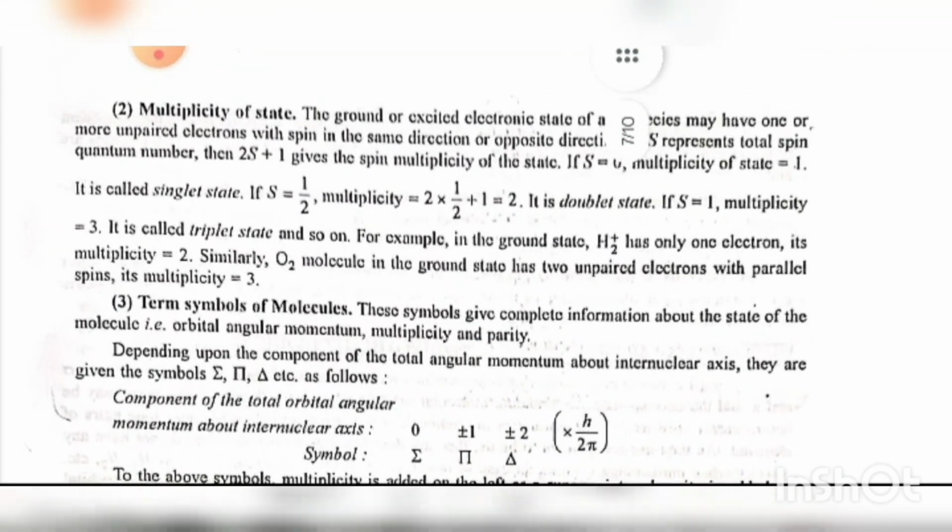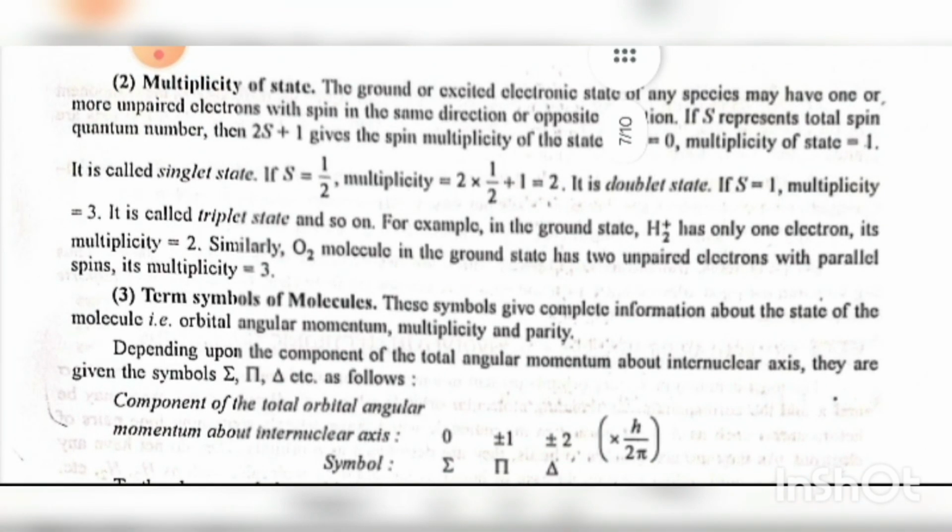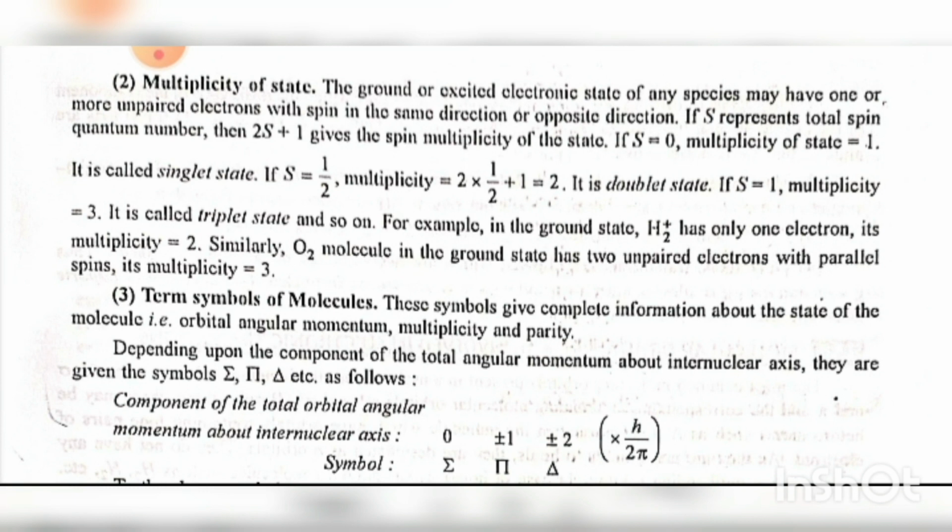Second is multiplicity of state. The ground or excited electronic state of any species may have one or more unpaired electrons with spin in the same direction or opposite direction. If S represents the total spin quantum number, then 2S plus 1 gives the spin multiplicity of the state. If S equals 0, multiplicity of the state equals 1. It is called a singlet state. If S equals half, multiplicity equals 2 times half plus 1, which is 2. It is a doublet state. If S equals 1, multiplicity equals 3. It is called a triplet state, and so on.